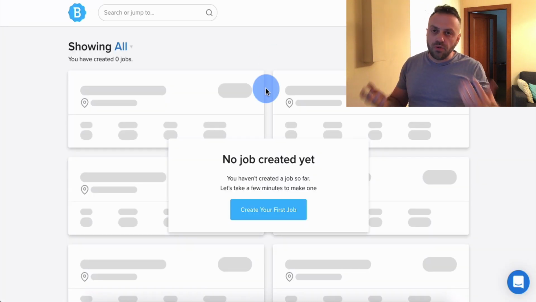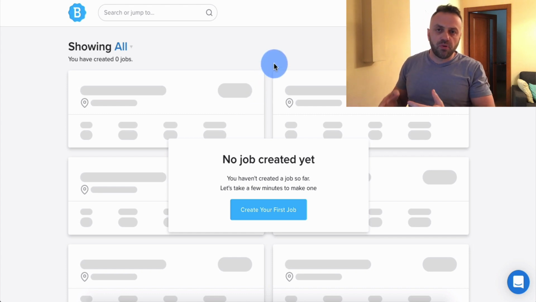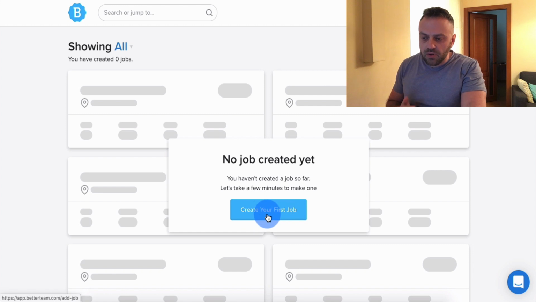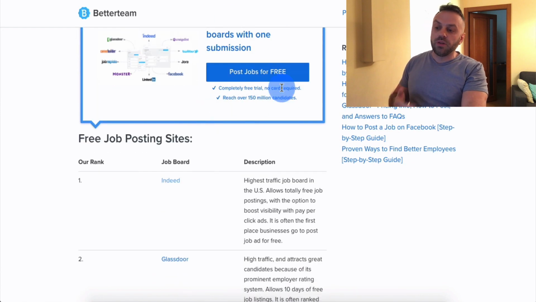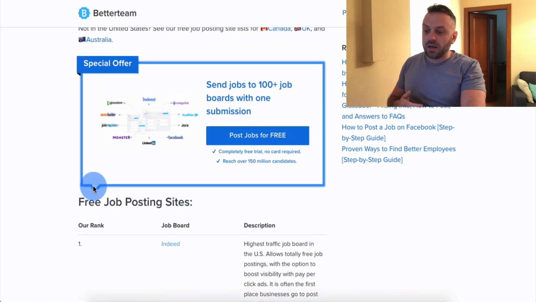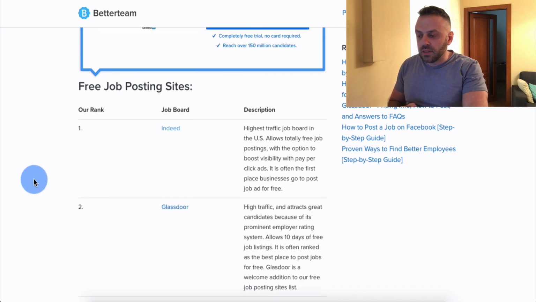You don't need a company name. You don't need anything crazy. I just registered using my personal details, and I can basically create my first job right now and post it, okay? And so you can basically scroll around. Let's say you don't want to use this service, right? It's a completely free trial, you can just use it absolutely free, no card required. Reach over 150 million candidates. Okay, so this is an option.